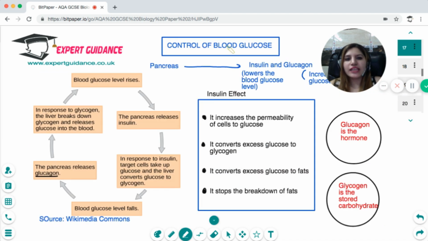Okay, next we have how the blood glucose level is maintained in the body, and this is an example of glucose homeostasis.